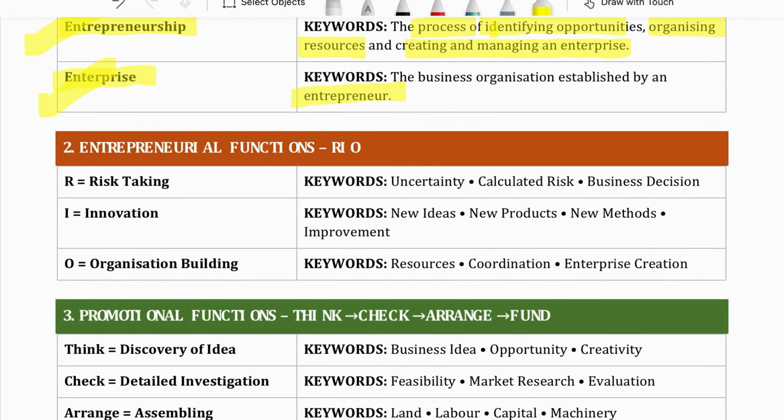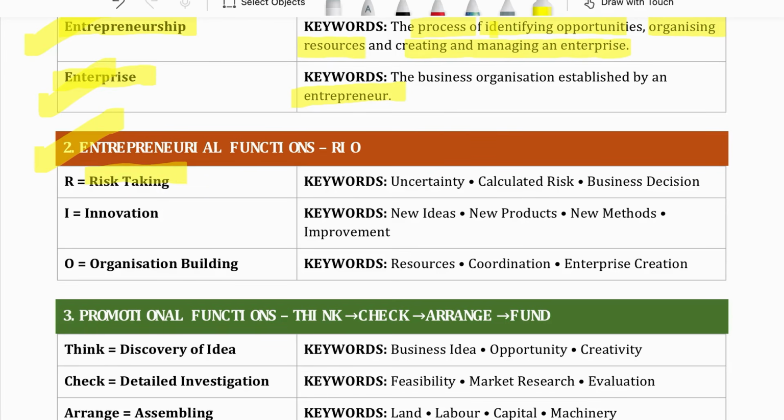We know functions of entrepreneur are classified into 4 parts: entrepreneurial functions, promotional functions, managerial functions, and the last one is commercial functions. So let's start with entrepreneurial functions. There are 3 entrepreneurial functions: risk taking, innovation, organization building. Let's come to risk taking.